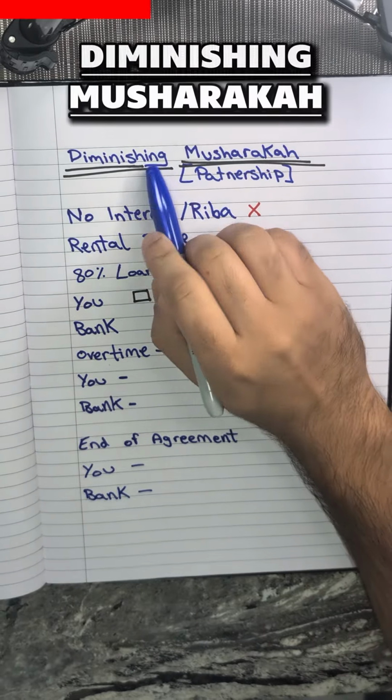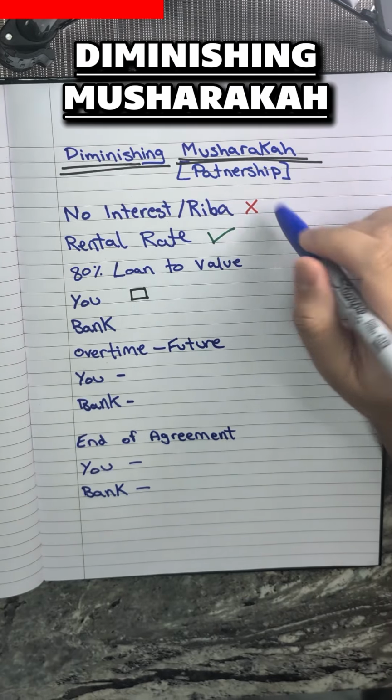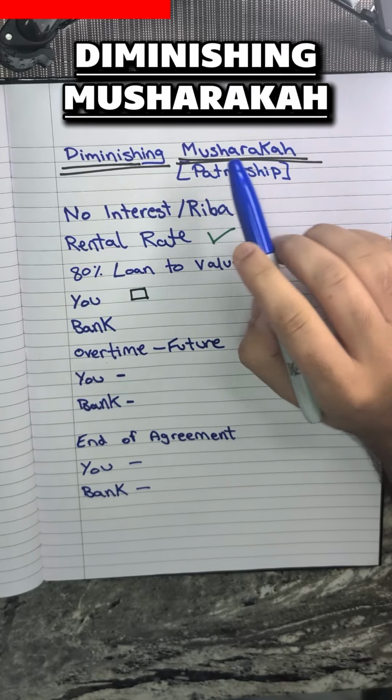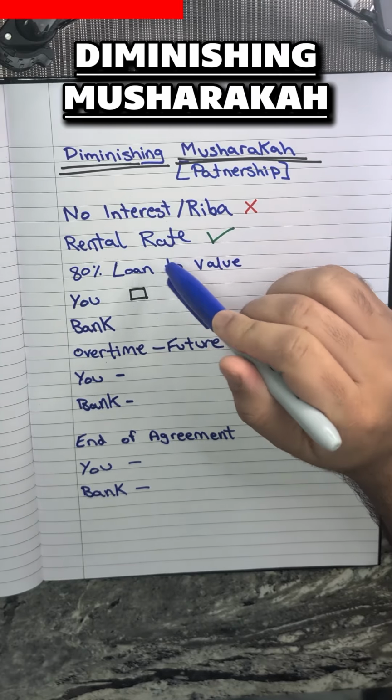Third one, we have Diminishing Musharakah. This is basically a partnership between you and the bank. This type of structure does not have any interest or riba at all involved in it. Second thing you need to understand is rental rates.